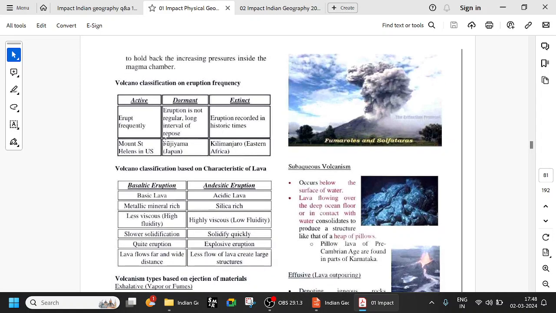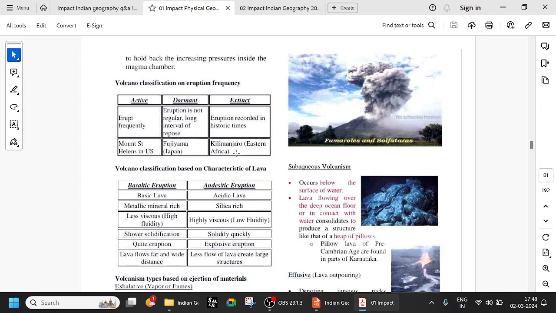Volcanoes are active, dormant or extinct. Active is when it erupts frequently. Example is Mount Saint Helens in USA. Dormant is Fujiyama in Japan. All these are very important examples and you have to remember them. Dormant means the eruption is not regular, with a long interval. Extinct means no more eruptions, not recorded in historic times.